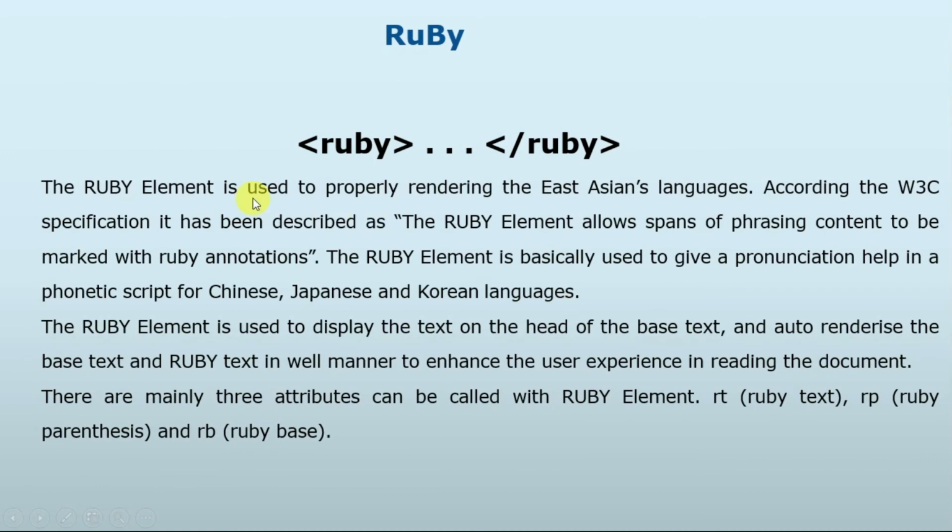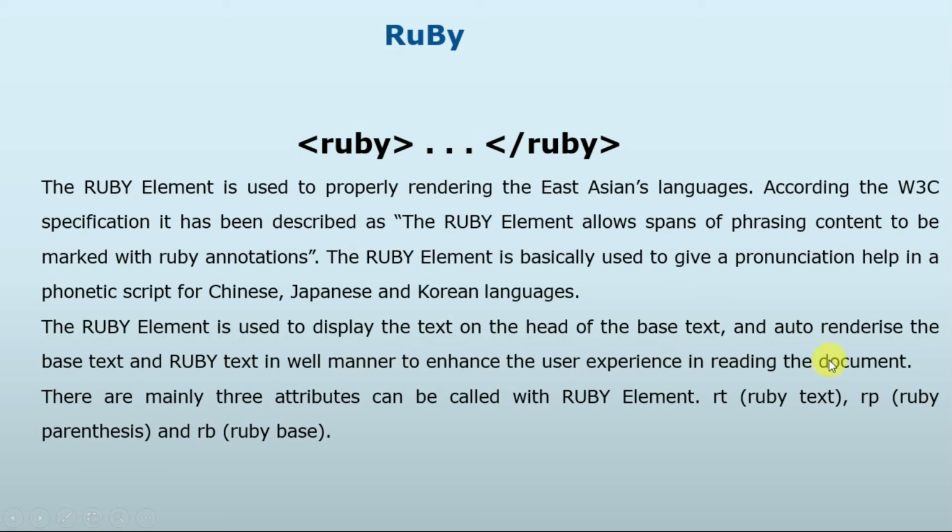Then we have the Ruby element. The Ruby element is a special one that is used for properly rendering East Asian languages like Japanese and Chinese. According to the W3C specification, the Ruby element allows spans of phrasing content to be marked with ruby annotation. So the Ruby element is used to display text on top of the base text and automatically renders the base and the Ruby text in a good manner, enhancing the user experience in reading the document.